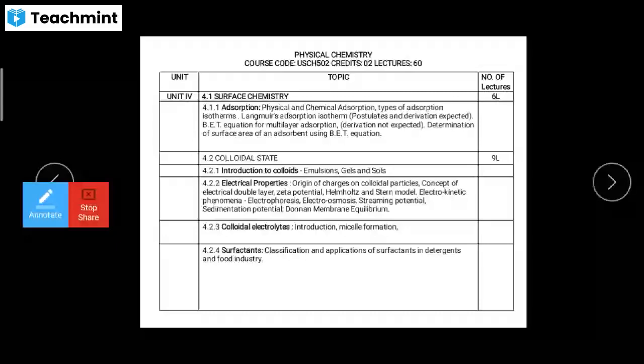Next chapter is colloidal chemistry, or you can call it the colloidal state also. For this colloidal state we have to talk about what colloids, emulsions, gels and sols are. You know, when you are using surf powder or any soap, when that soap is dissolved in water, it gives bubbles. It is called a micelle. It is nothing but a colloidal particle.